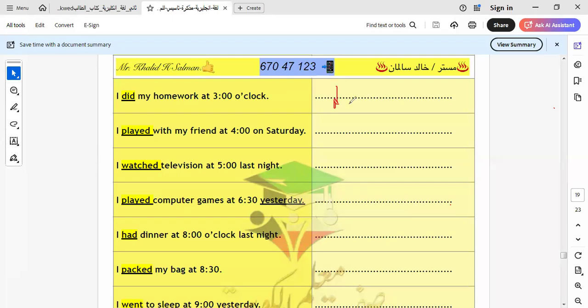It will be here didn't do. Didn't, and I put the simple verb. It will be didn't do when I make it negative. Okay. Here is didn't play. I put the verb in the simple form after didn't. It will be here didn't play. Didn't play. Okay. Didn't watch.